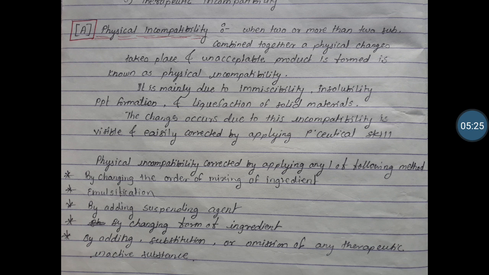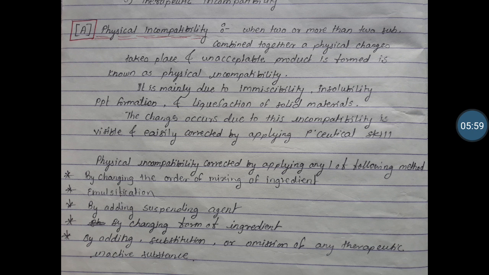So the changes which take place in this physical incompatibility can be corrected by using any one of the methods. What are those methods? First one, by changing the order of mixing of ingredients. So you can correct this physical incompatibility by applying any one of these methods.